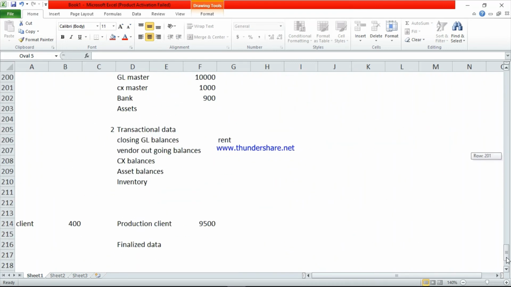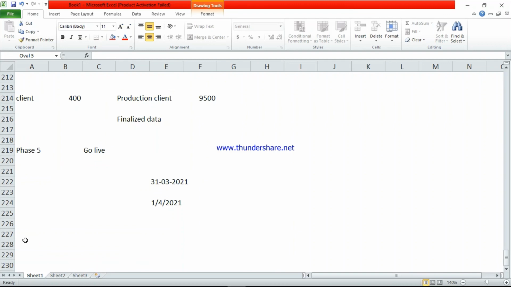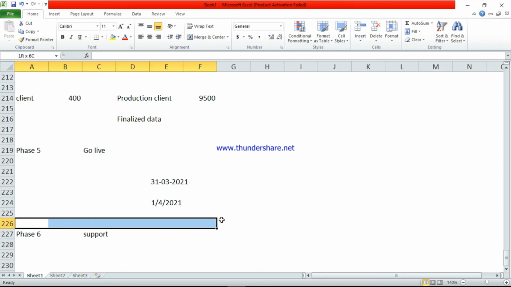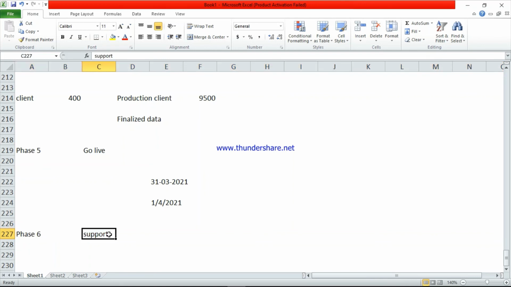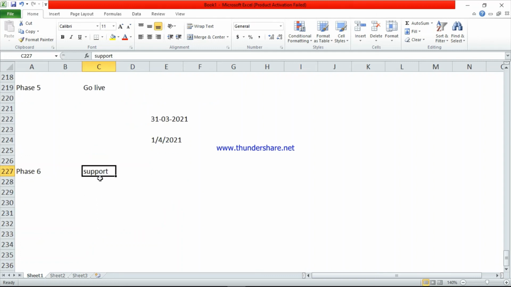After that, the last phase, phase 6, is support. See here, till phase 5 is the implementation project. This is one project. Phase 6 is support. Support is a separate project, a supporting project. Already yesterday we discussed it, again I will explain about the support. Support means this is a separate project, a supporting project. Here, from 1/4/2021 onward end users are using that SAP.